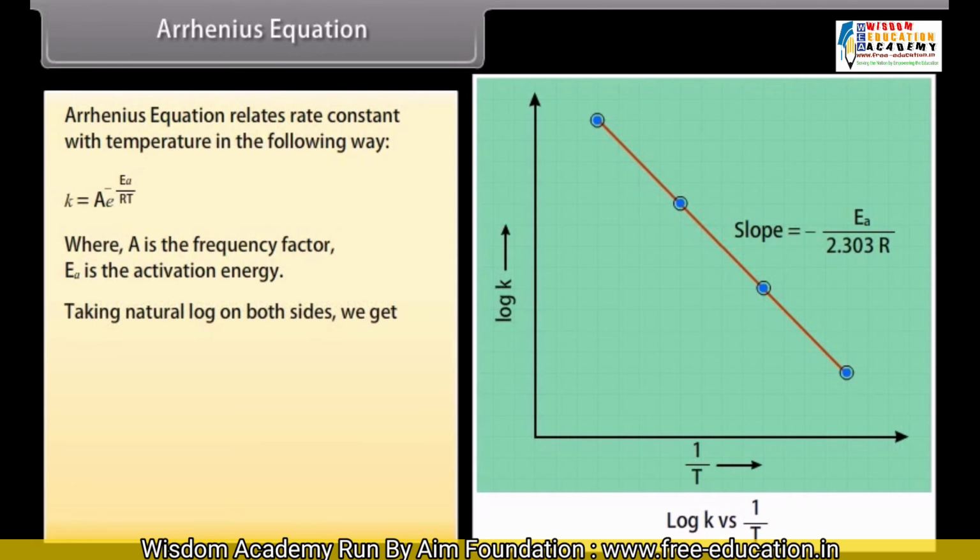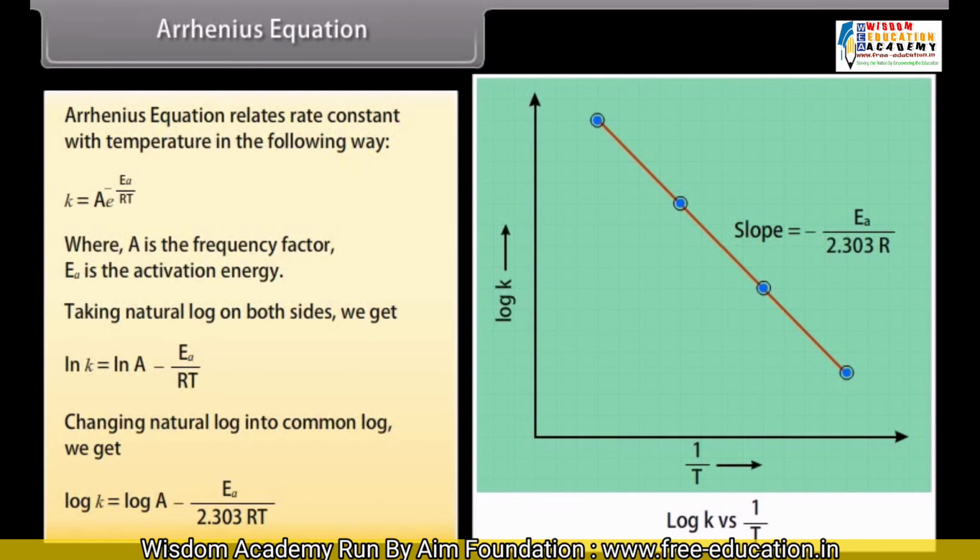Taking natural log on both sides, we get ln K = ln A - Ea/RT. Changing natural log into common log, we get log K = log A - Ea/(2.303 RT).